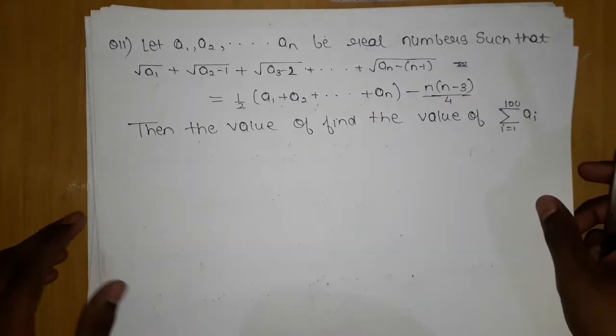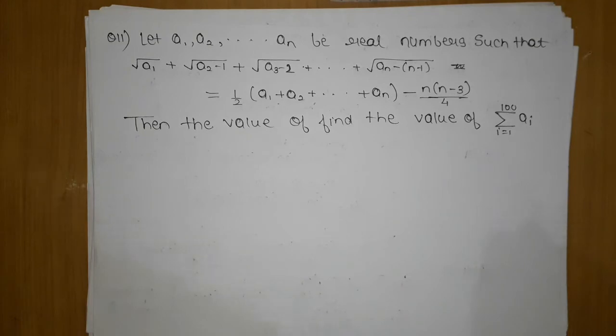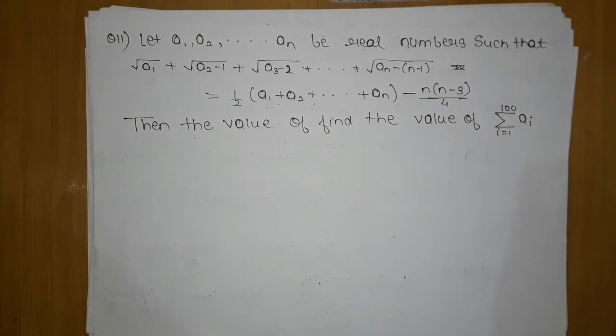Let a1, a2, till an be real numbers such that under root a1 plus under root a2 minus 1 plus under root a3 minus 2, and so on, under root an minus n minus 1, is equal to 1 upon 2 (a1 plus a2 and so on till an) minus n into (n minus 3) upon 4. Then find the value of summation i equals 1 to 100 of ai.